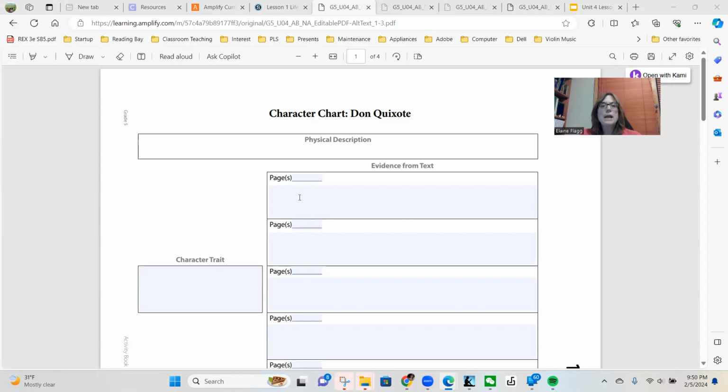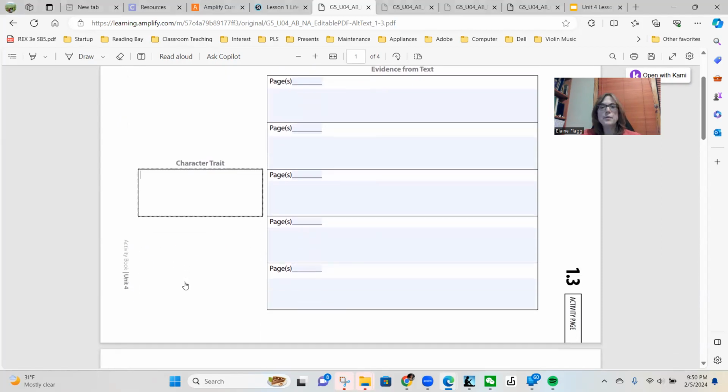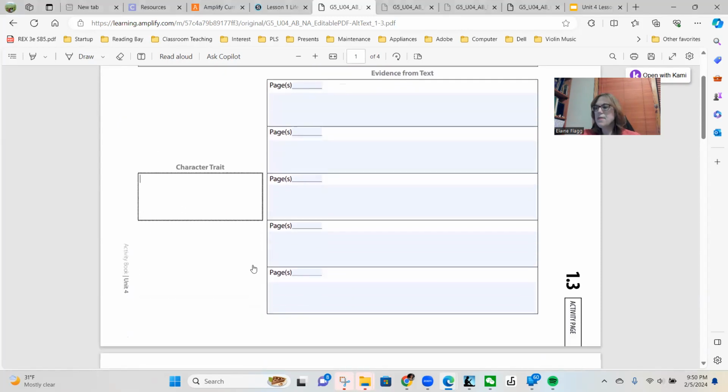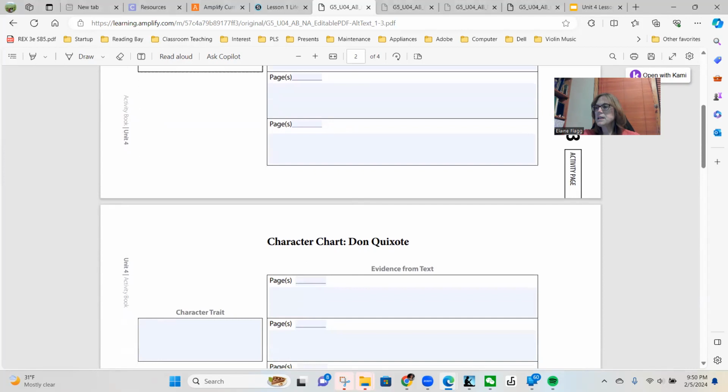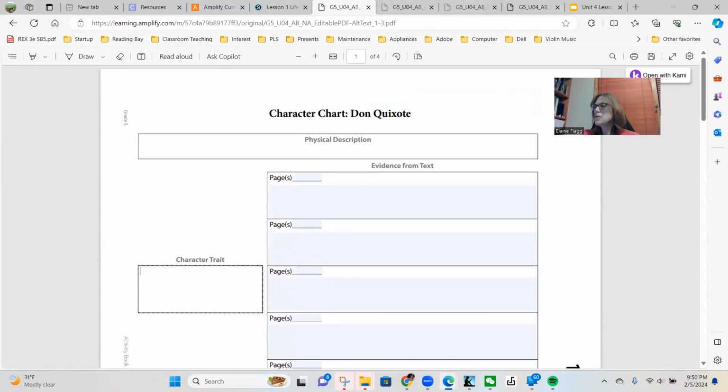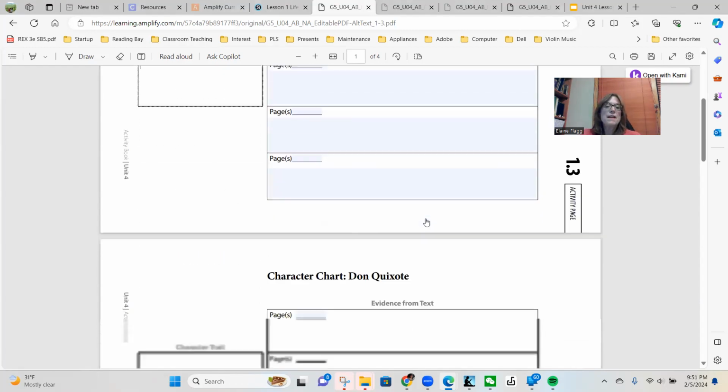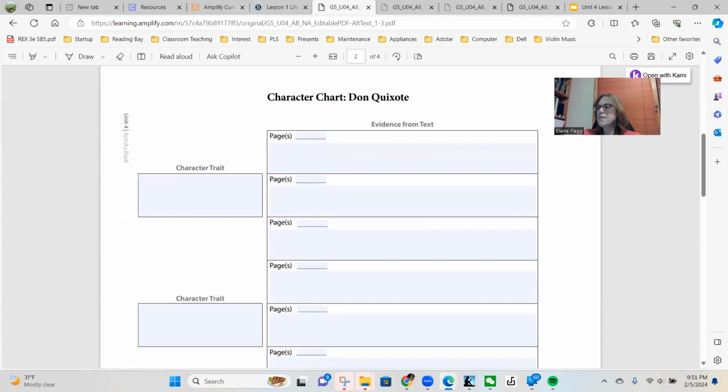Okay, good. So the first one is idealistic here. And then scroll down to the Don Quixote. Is that Sancho Panza? Okay, eccentric. So the first one is eccentric. Then scroll to the next page, and then we have idealistic and curious.